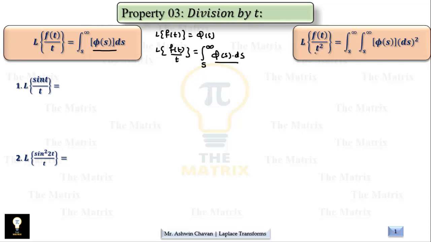If division by t square is there, then there are two integrals of phi of s with respect to s in the same limits. Now let's see a few examples on this.